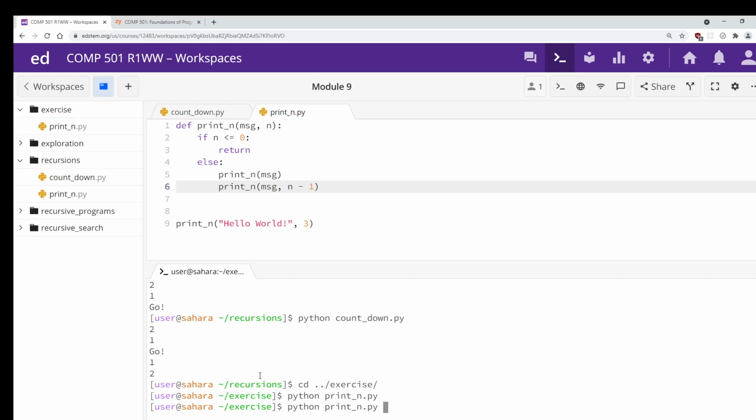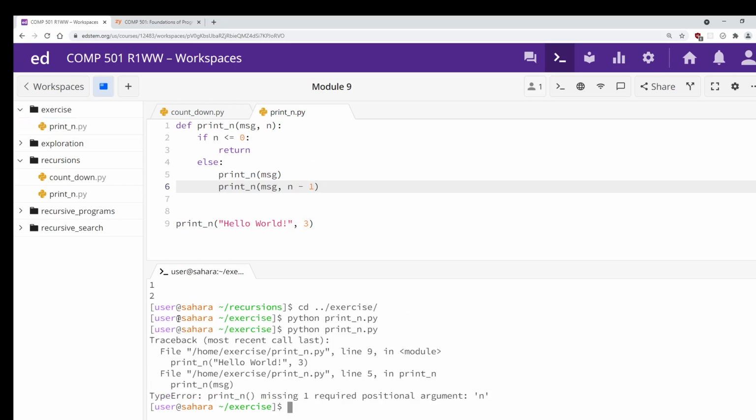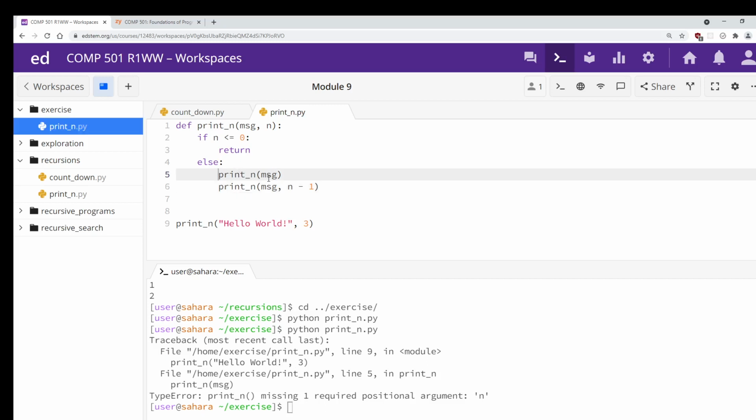So now if I run this program, it says missing one required argument. Let's see, which line number? Line number 9, print n, message 3, and line 9, print n, file, line number 5. So line number 5 is the error. This should not be print n, this should be just a print. So let's fix it.